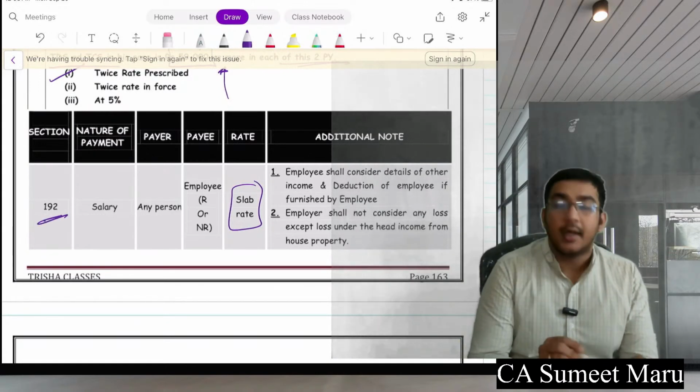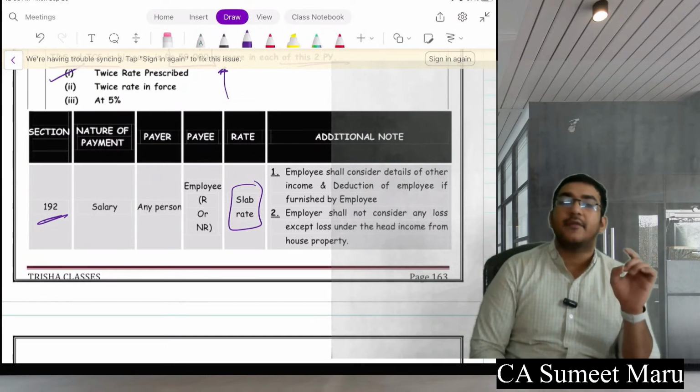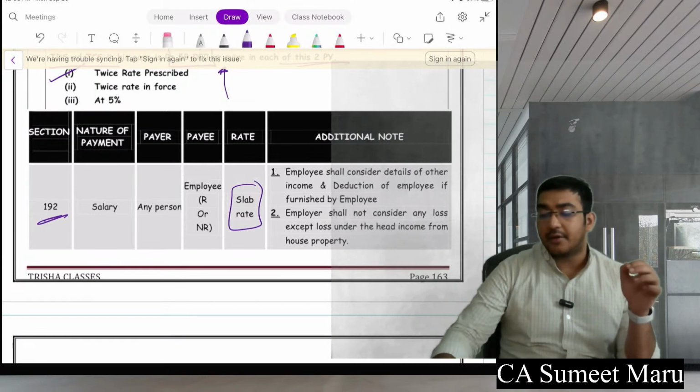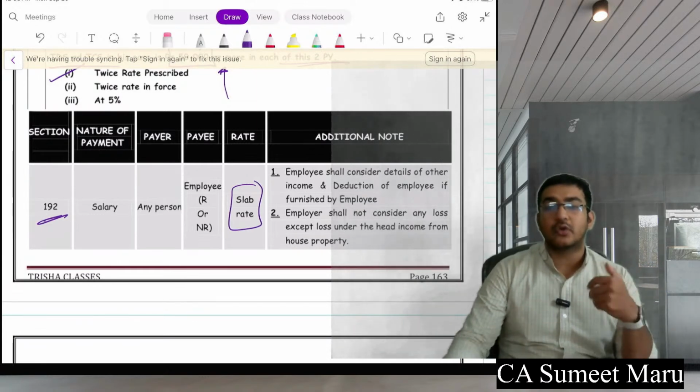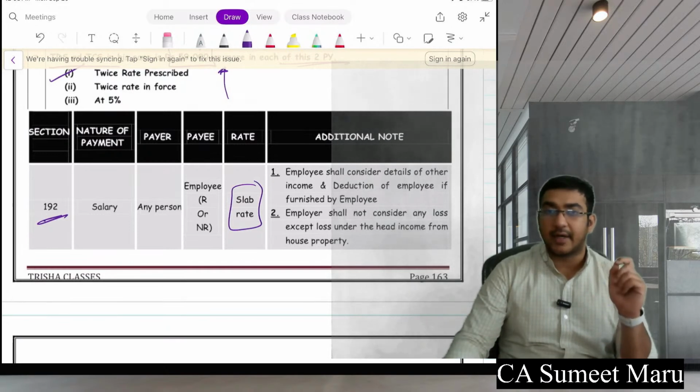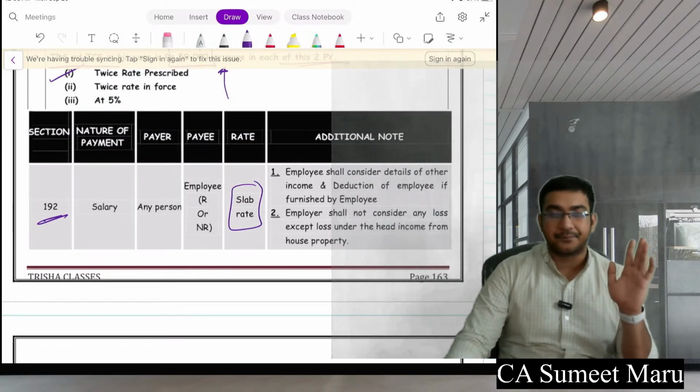Section 192. Please try to remember the sections of TDS and deductions. These are quite important because in a question, you sometimes may not understand the question if you don't know the section. Okay, so these sections are quite important. This has to be remembered by you. So again, you can make a chart and stick it somewhere.